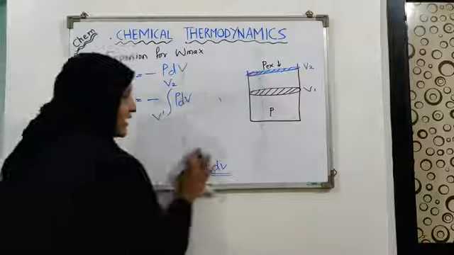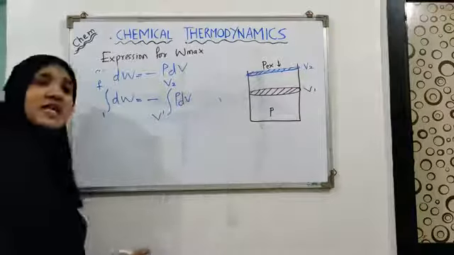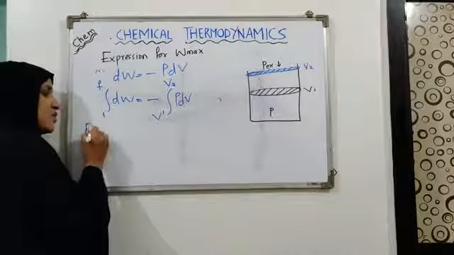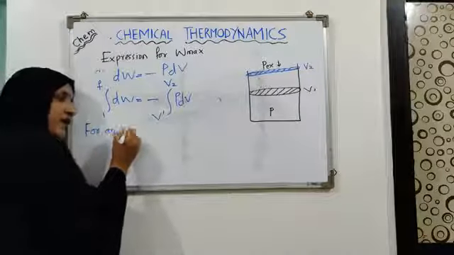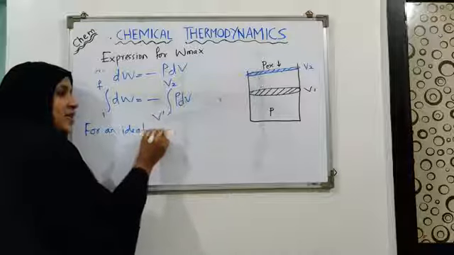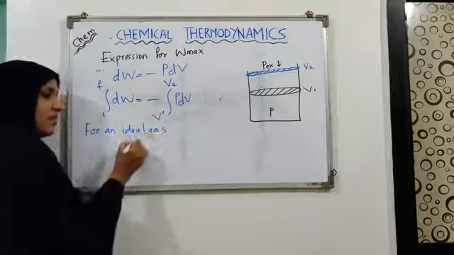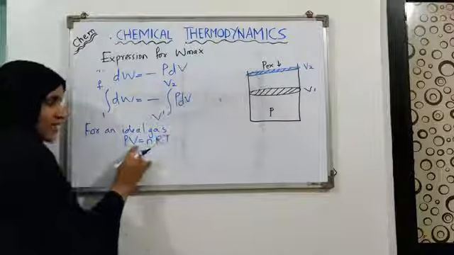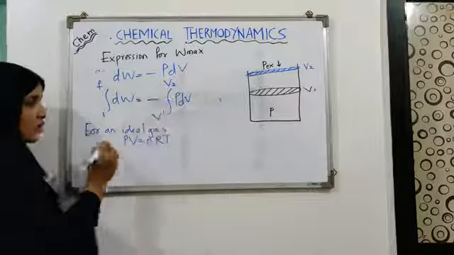Now we have assumed that the gas enclosed was an ideal gas. For an ideal gas, the equation we know is PV equals nRT.